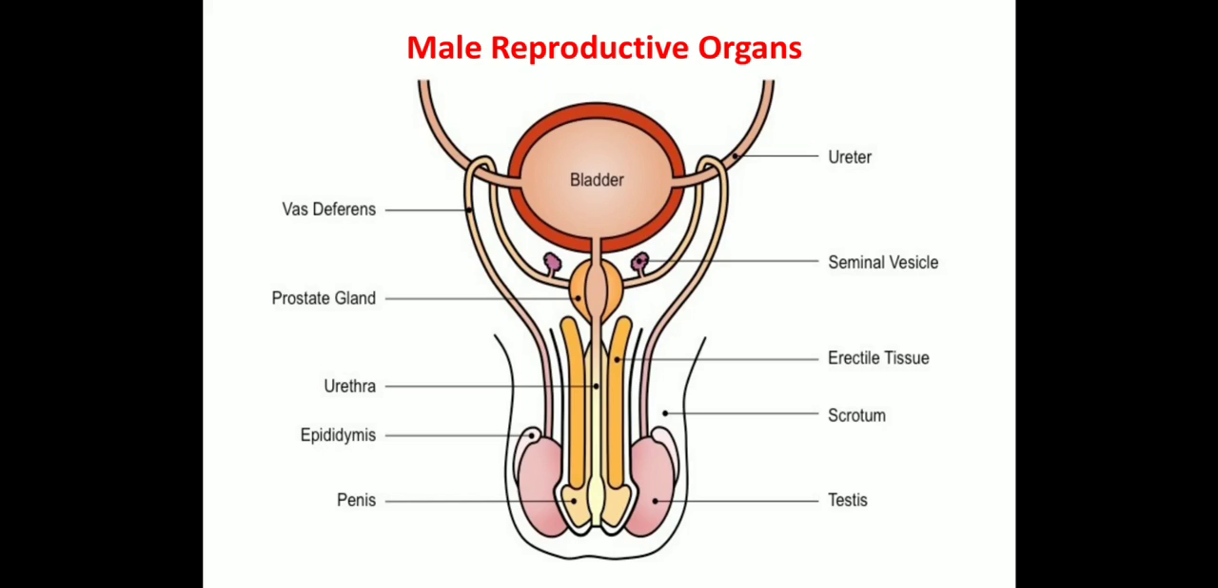There is a prostate gland, you can see, that secretes fluids that provide nutrition to the sperm, and these secretions together with the sperm form semen. And finally, a penis is there, which allows urine to be released as well as semen to pass from the man's body.